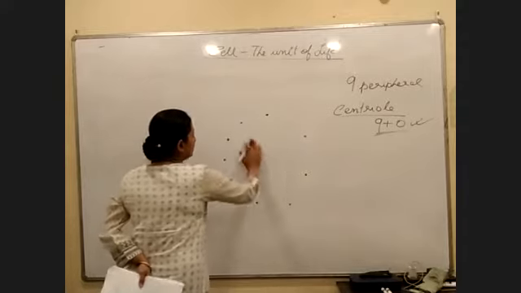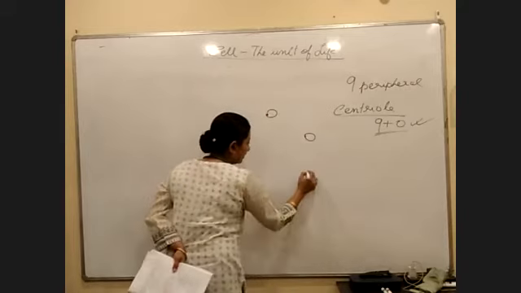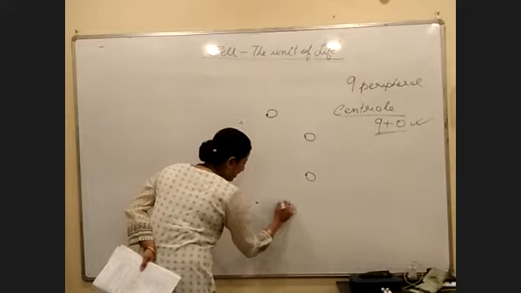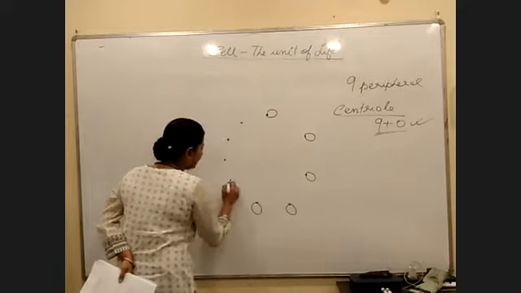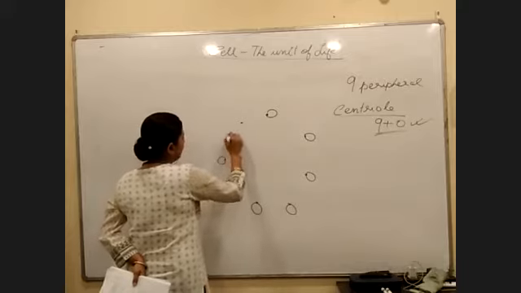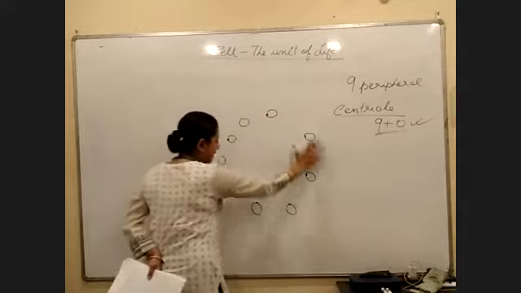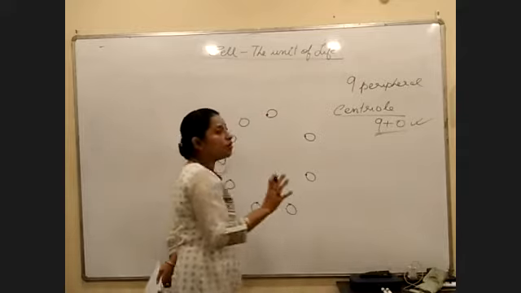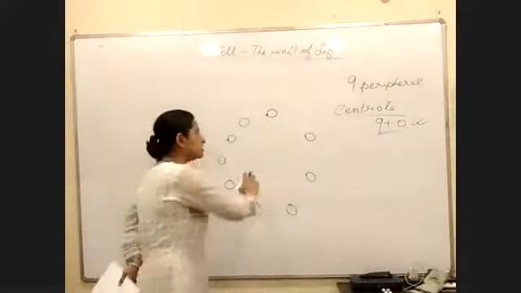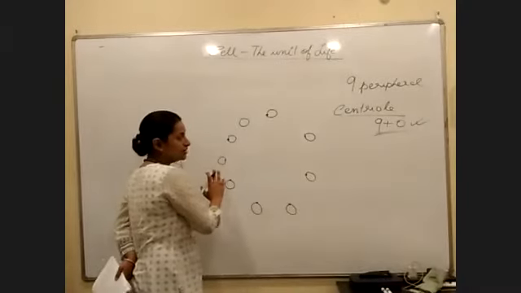So we have 9. 9+0 is nothing but the arrangement of certain types of microtubules. I think you understand the meaning of a microtubule, a tube-like structure, right? The skeleton is made up of some tube-like structures, and these are called microtubules. Towards the periphery, there are 9 microtubules, right?